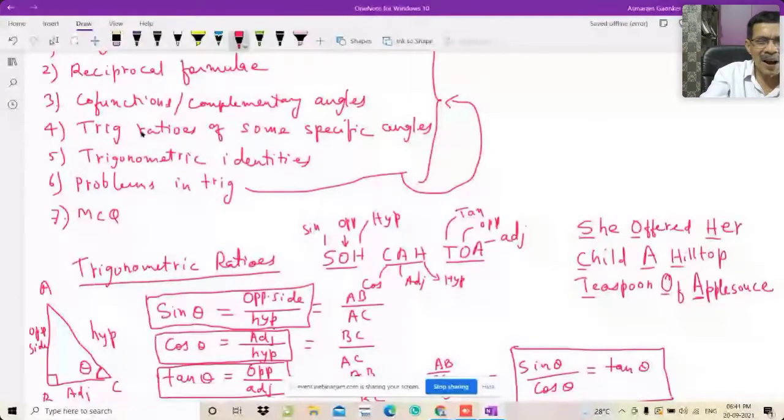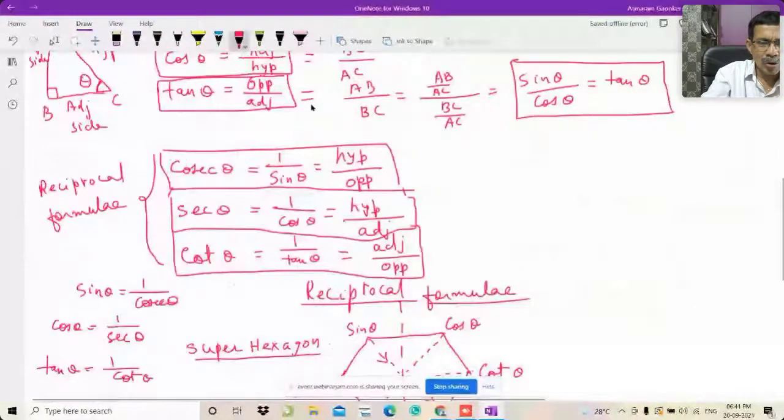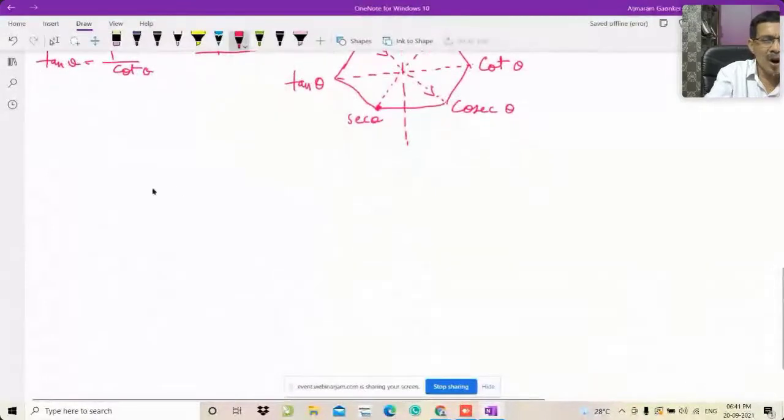But before doing that, in this session, let us see what is co-function or complementary, which is used for complementary angles. So now we will learn what are co-functions.